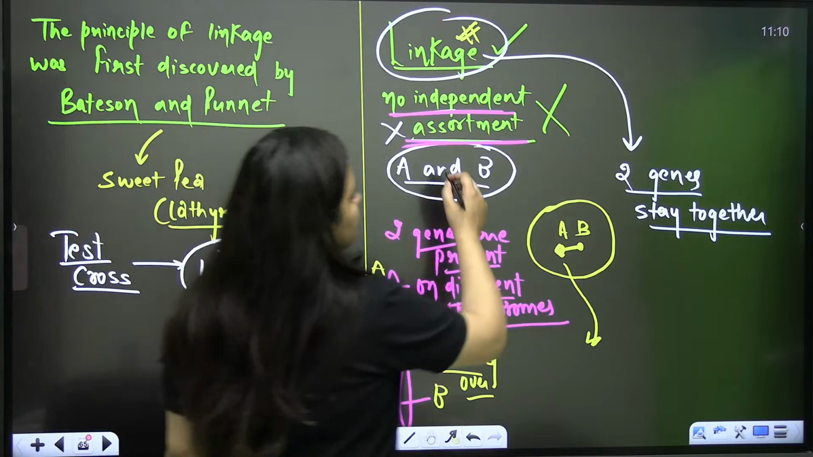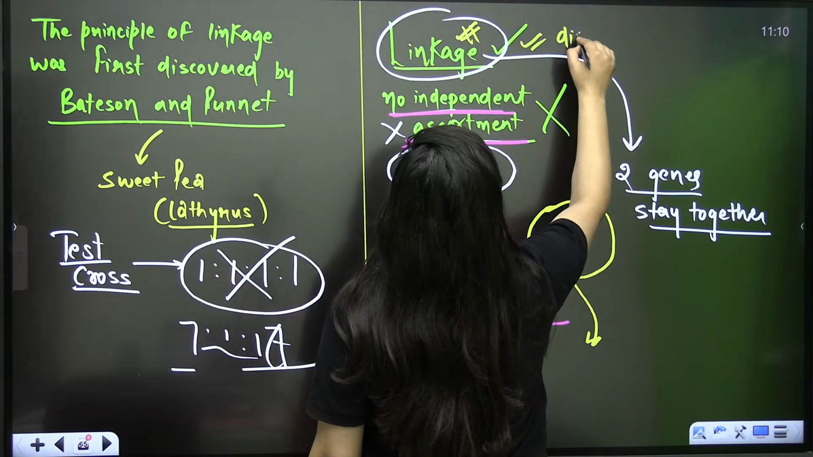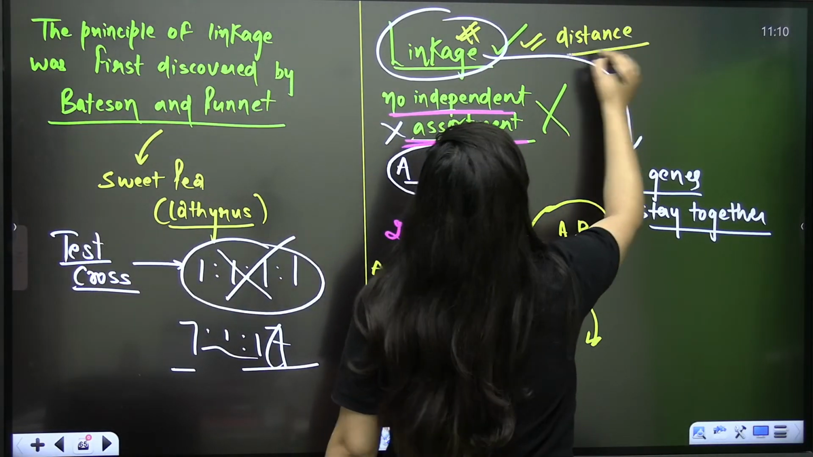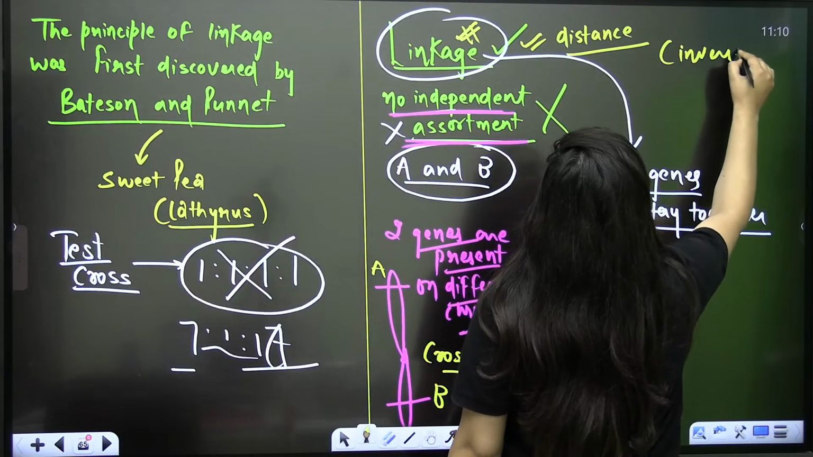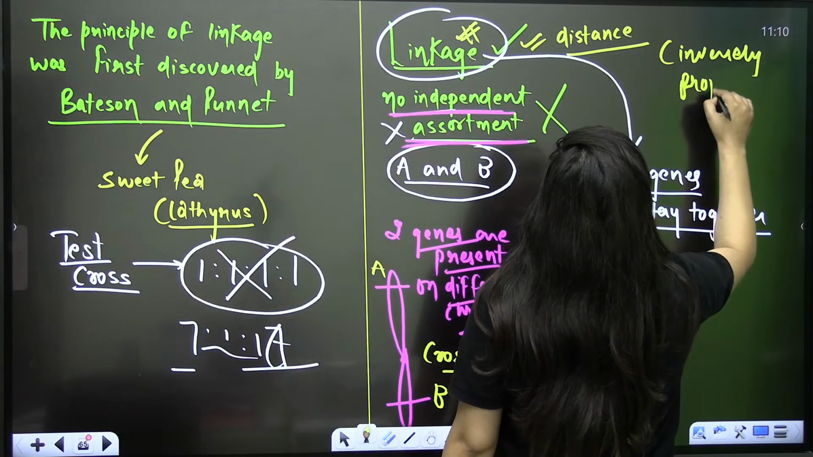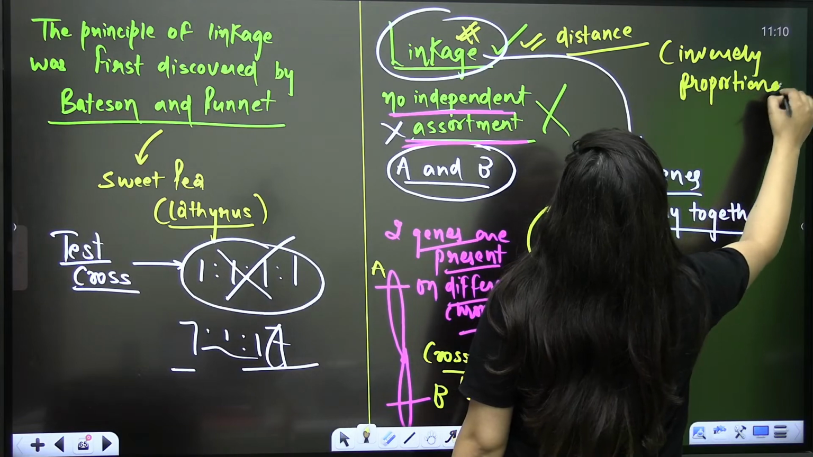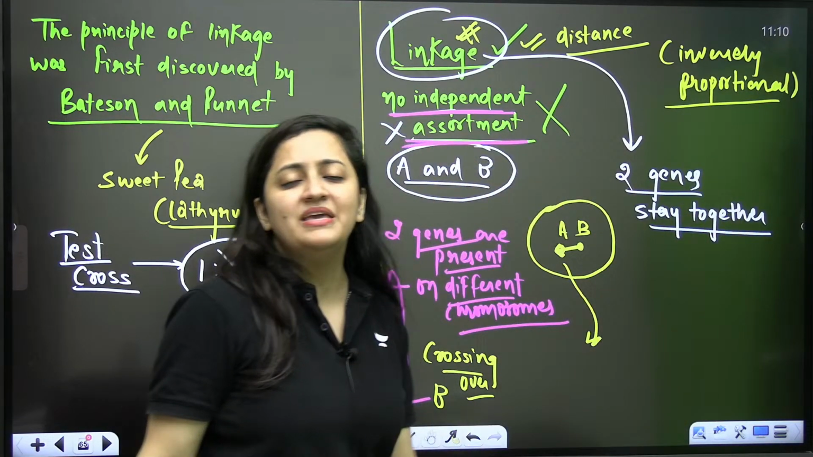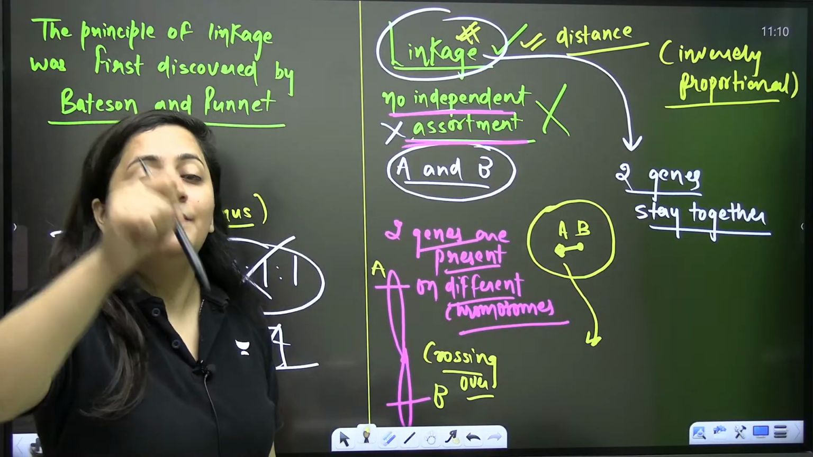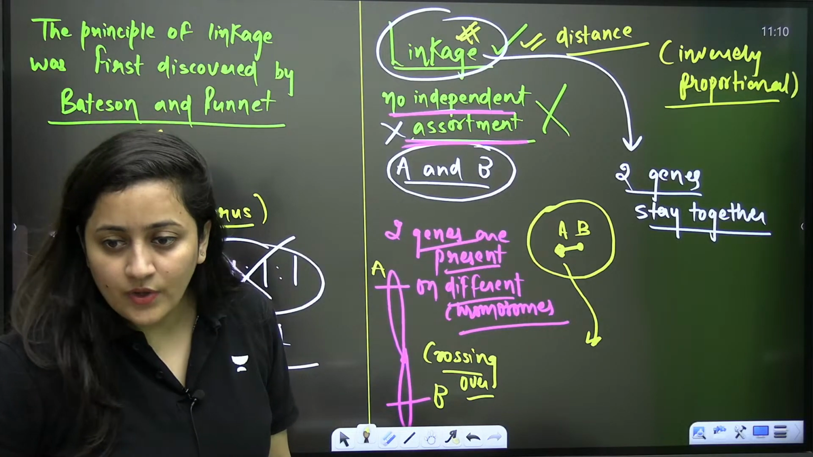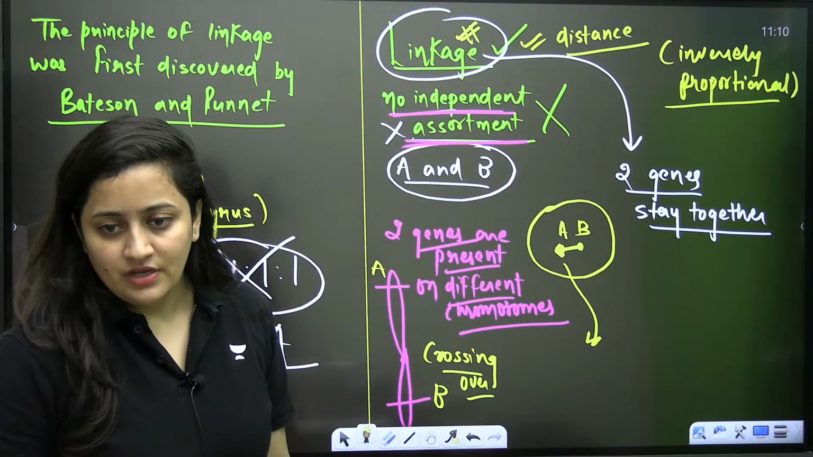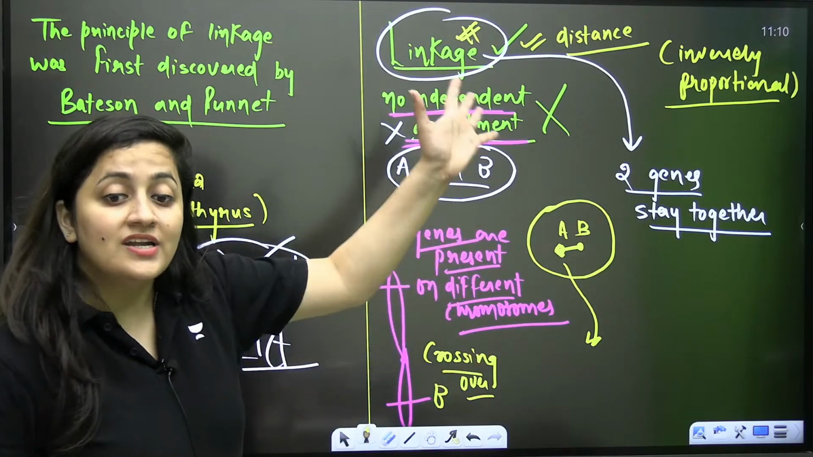In the case of linkage, when it comes to the distance, they both are inversely proportional. If one is increasing, another is decreasing. More distance means more crossing over, but less linkage. Clear? So this is what linkage is.